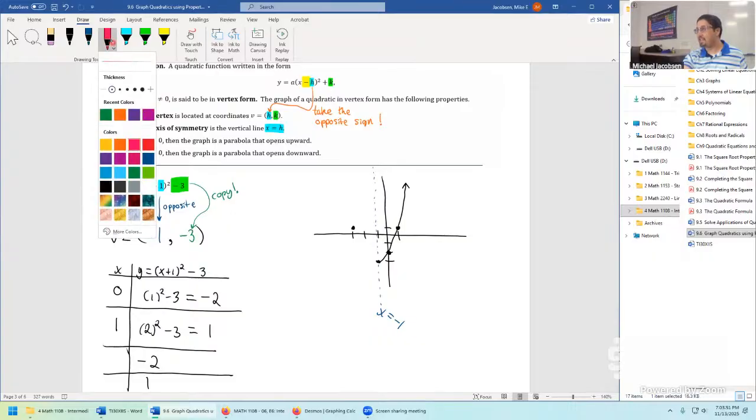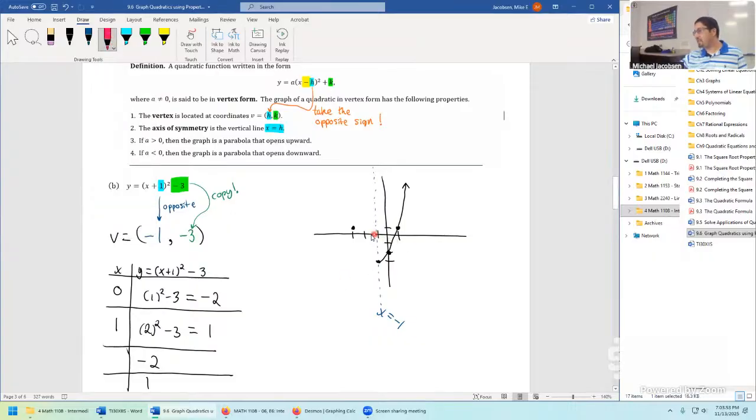Let's put that mistake in something that shines a little bit better. So this point right here that I was looking at was -2. Let's check that out. If you plug -2 here, you get a -1 squared, which becomes a positive 1. -3 is -2. That's where my mind was breaking.